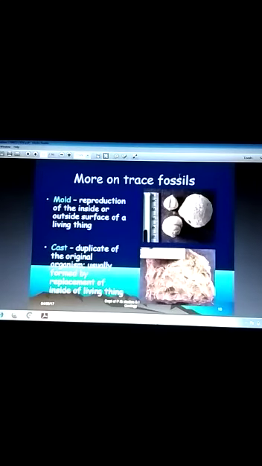More on trace fossils. Mold, the reproduction of the inside or outside surface of the living things. This is called a mold. Cast, a duplicate of the original organism, usually formed by replacement of the inside of living things.